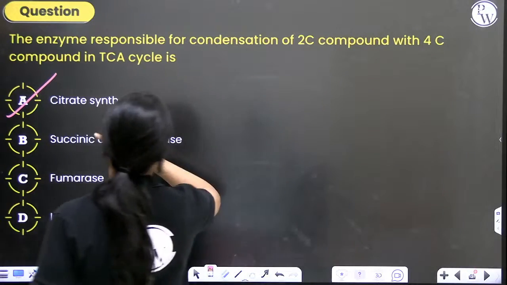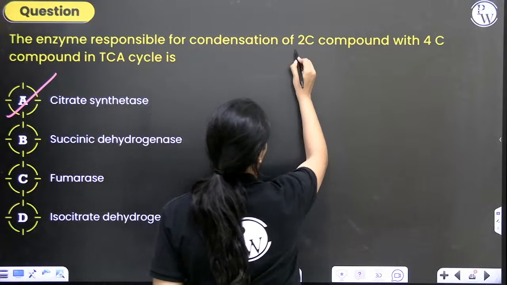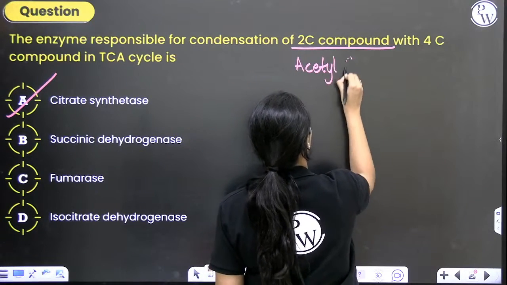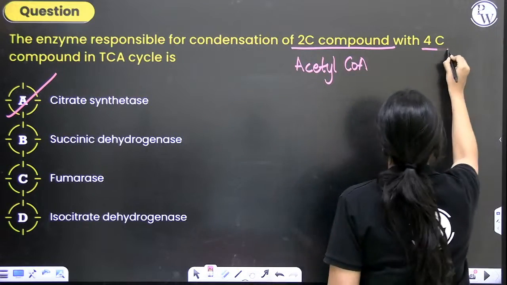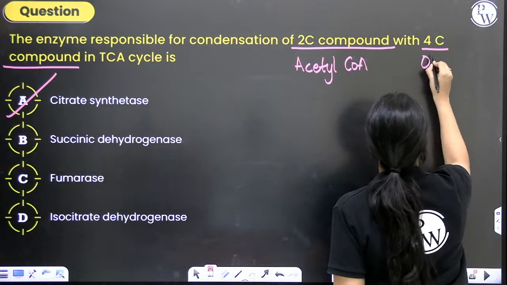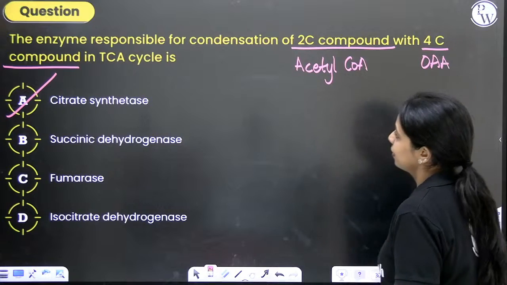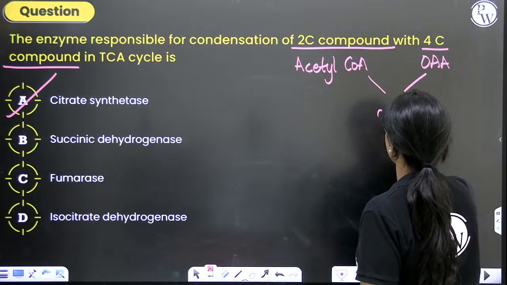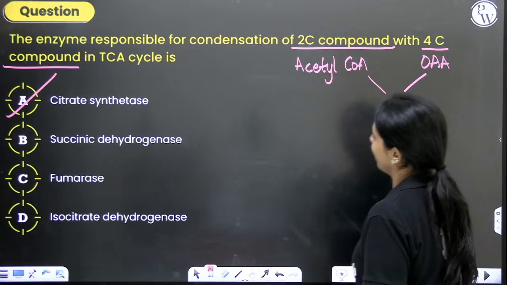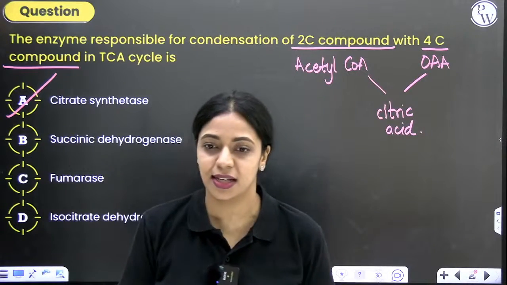The enzyme responsible for condensation of 2 carbon compound. Which is this 2 carbon compound? It is acetyl coenzyme A. And with the 4 carbon compound. Which is the 4 carbon compound? It is our oxaloacetic acid. What does it form? It forms citric acid. For formation of citric acid, which is the enzyme required? Citrate synthase. Option A is the correct answer.